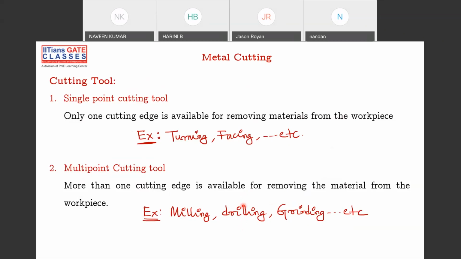Cutting edges or maybe cutting points for drilling. So how do you do drill? Anyone? Hello? Guys, are you with me?